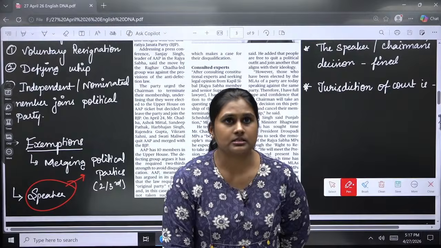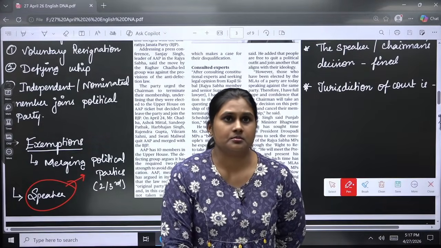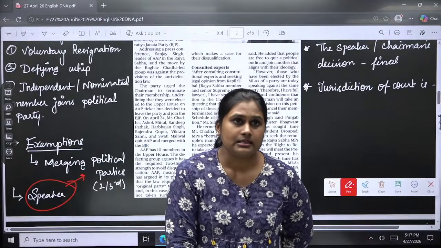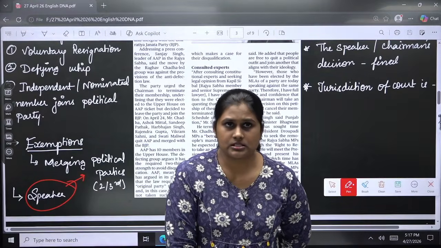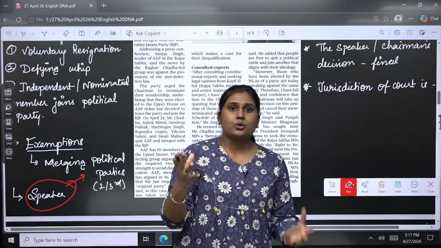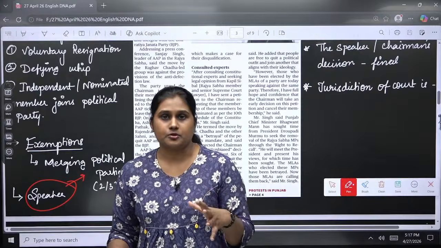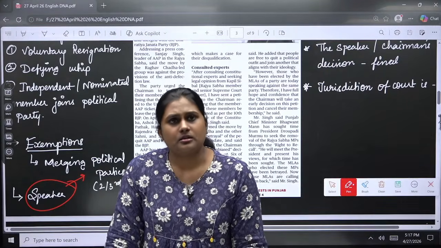Okay? The case has turned the anti-defection law into a constitutional debate about whether merger is being misused to legally justify defections. So see, yes, it is right, because merger comes when the heads of two political parties have to decide, and then two-thirds of the people have to move, right? Then it is an exemption.